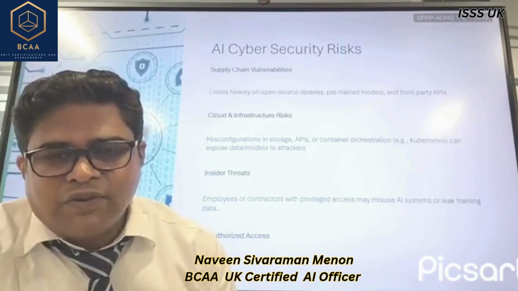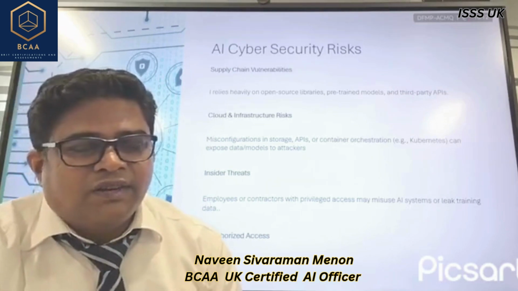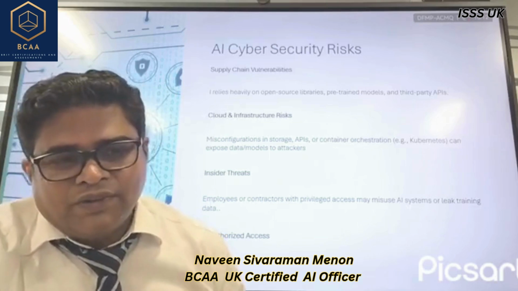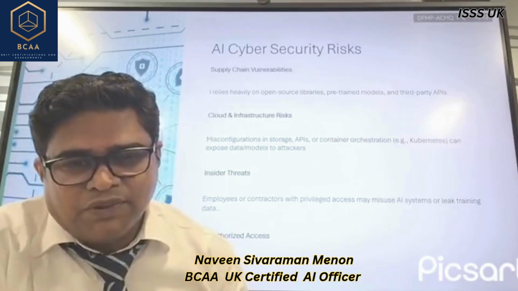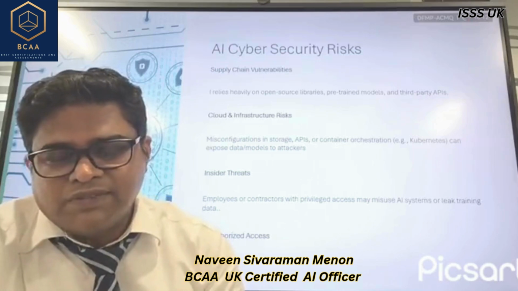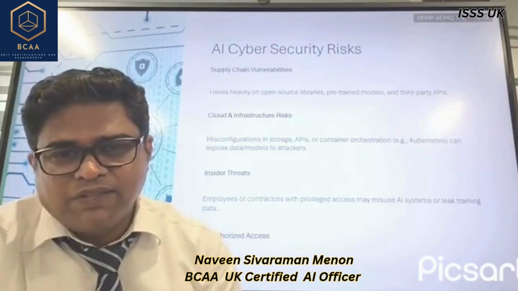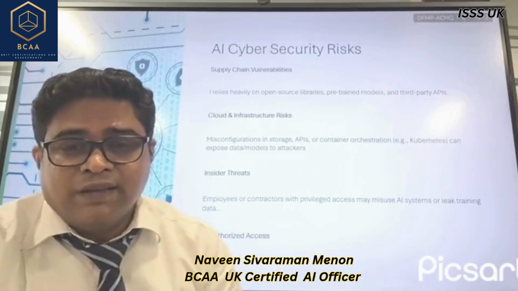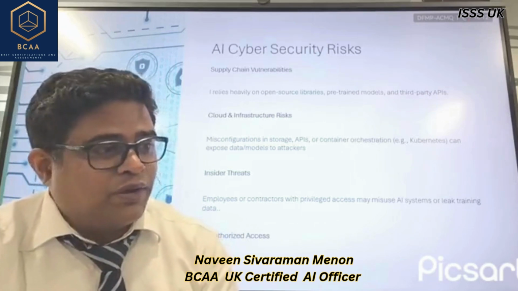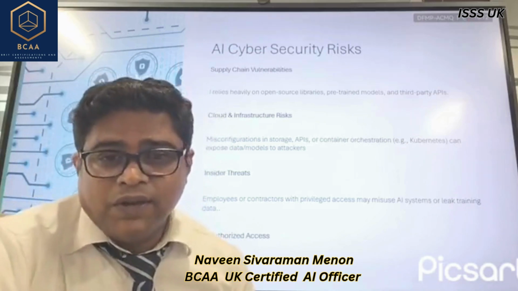The reliance on supply chains and not having appropriate controls matters, because at the end of the day, not just information systems, operational systems, everything has a heavy dependence on the supply chain, and these vulnerabilities need to be assessed in a different light altogether. Infrastructure risk, cloud infrastructure: if you're using cloud, then cloud risk.